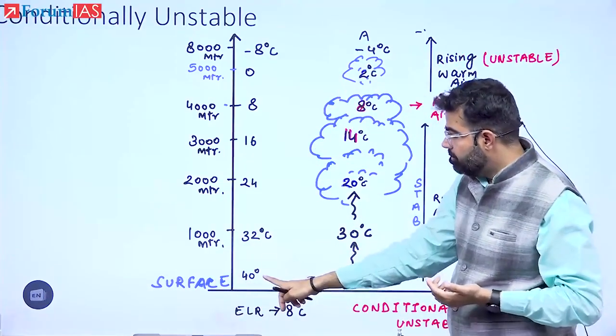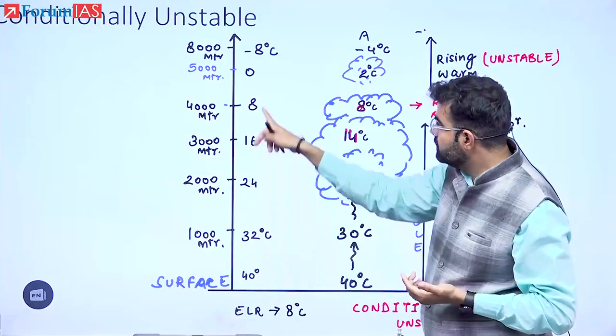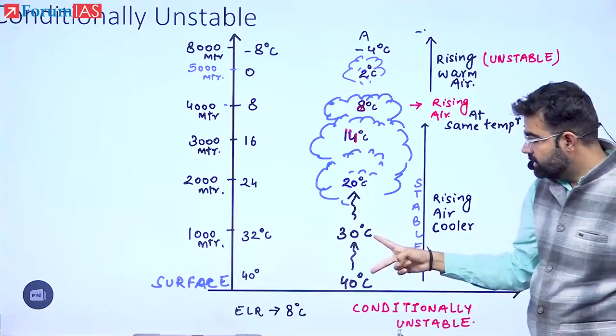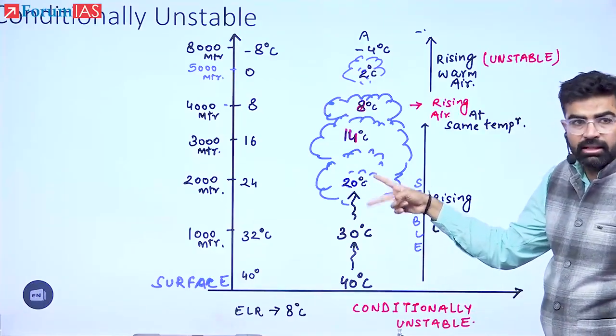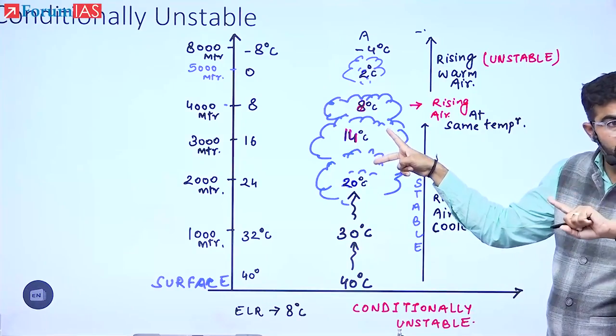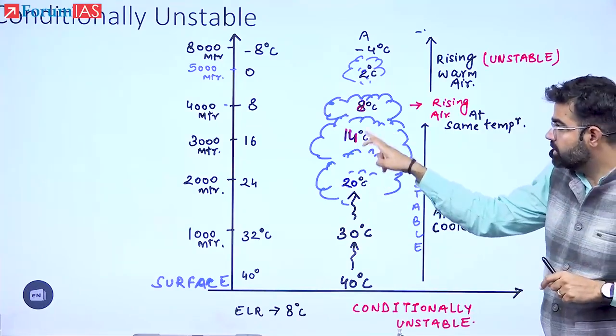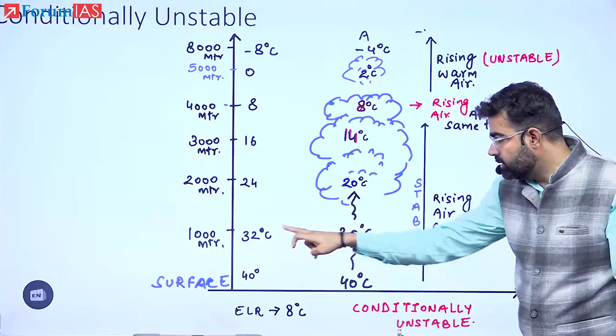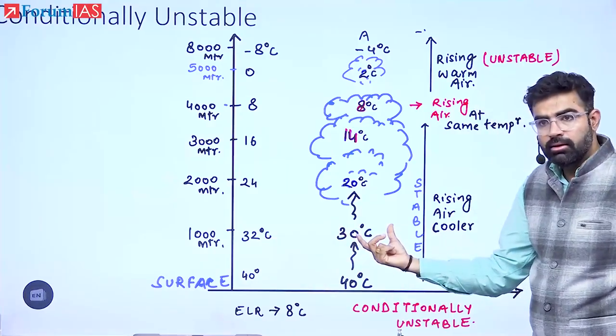Now see here, the temperature is changing 8 degrees C, ना, यहाँ पे देखो 8 degree C. Okay, ELR is 8 degree C. Now here if you see, in the lower portion it is 10, but after that what will happen? The rate will become slower. The rate is around how much? 6. Now if you compare in this case, see here 40, 40, now here 30, 32. Is it colder? It is colder.